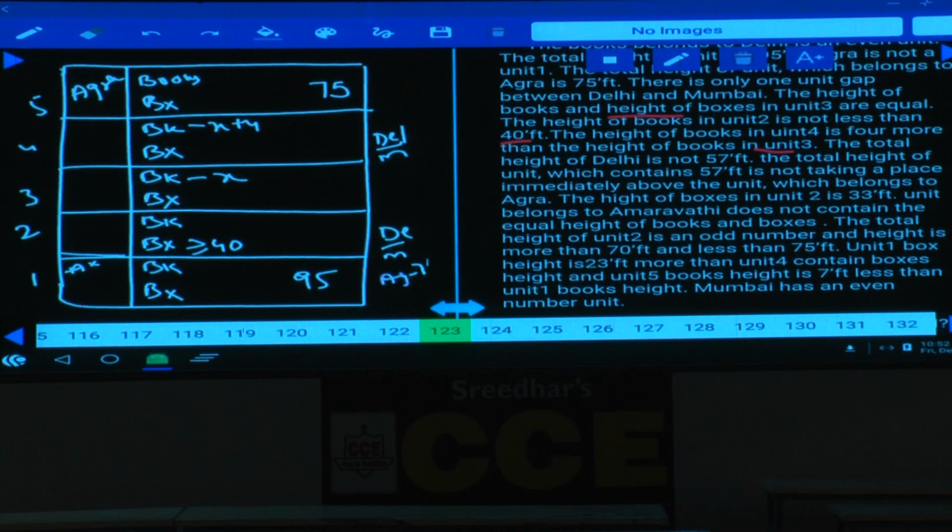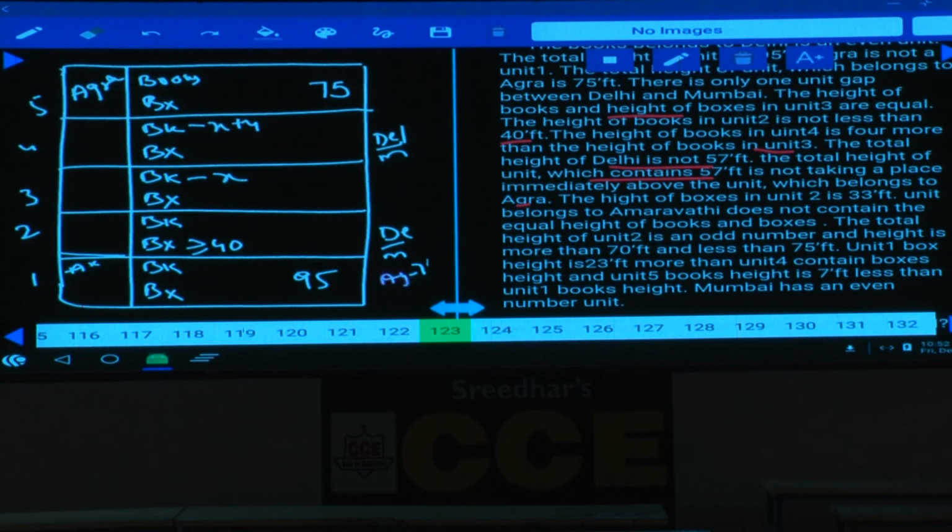Hence 57 does not belong to this one, and 57 cannot be the fourth one, isn't it? The total height of Delhi is not 57. The total height of the unit which contains 57 feet is not taking a place immediately above Agra. It is not immediately above Agra, and none of the boxes is above Agra, isn't it?